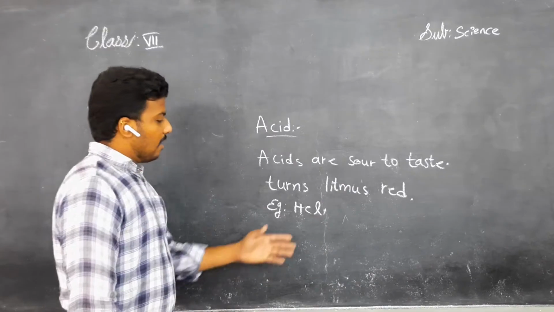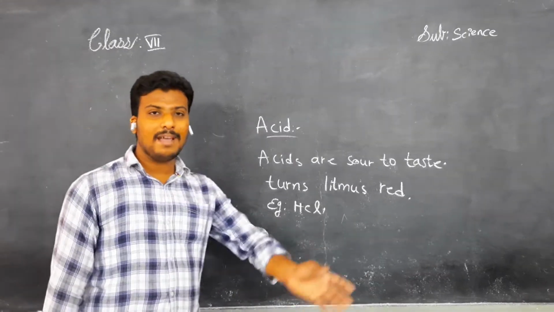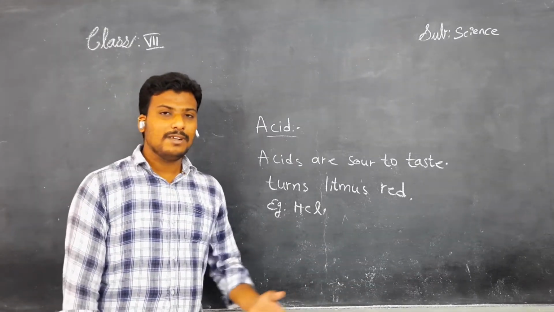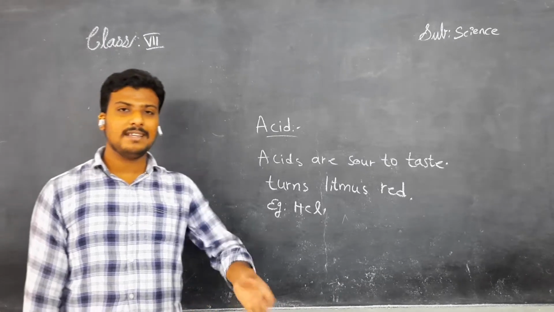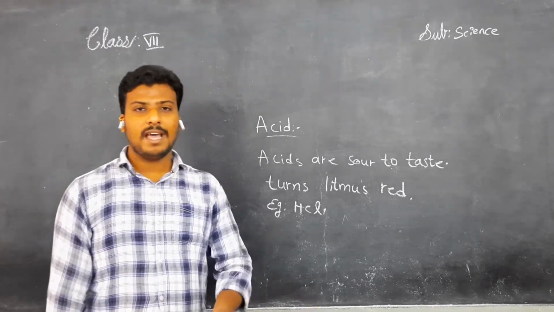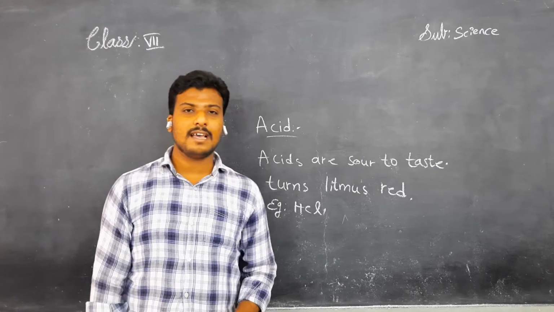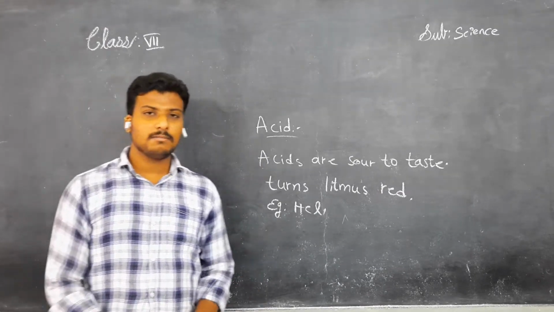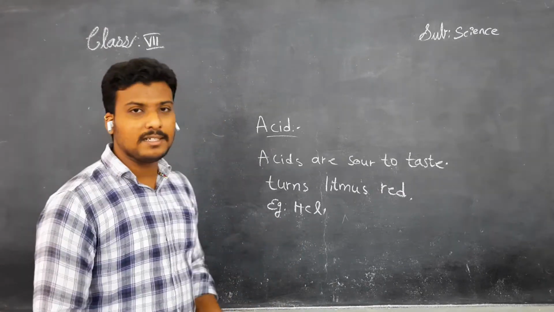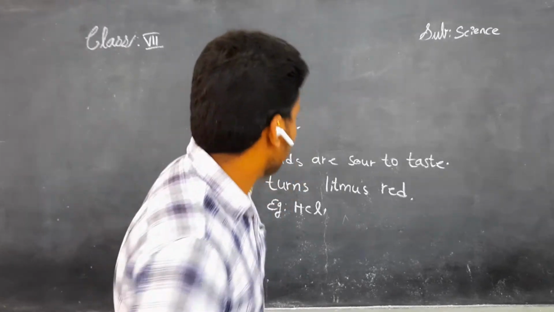Along with these acids, there are some acids which are present in vegetables and fruits. There are many acids, children. Apple contains malic acid, tea contains tannic acid. Next, we'll see what are bases.